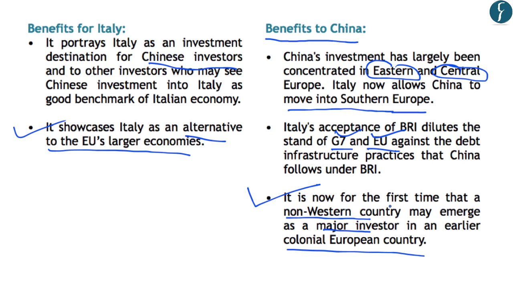So here we should note that in the last 2 centuries, most of the European countries were the main colonizers. However, this has now become a reversal, as a non-Western country is now being seen as an investor in the earlier European colonizer, Italy. Now, although Italy has shown its intention to become a part of the Belt Road Initiative of China, it is yet to be ascertained what the extent of Italy's participation in the Belt Road Initiative of China will be. So this is news in transition, and let us wait for the story to unfold further. And with this, let us move on to the next article.